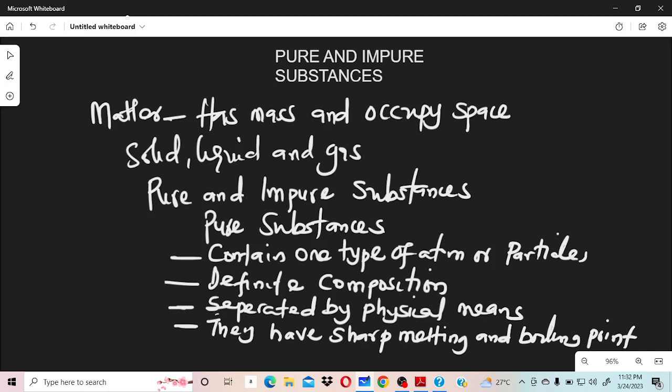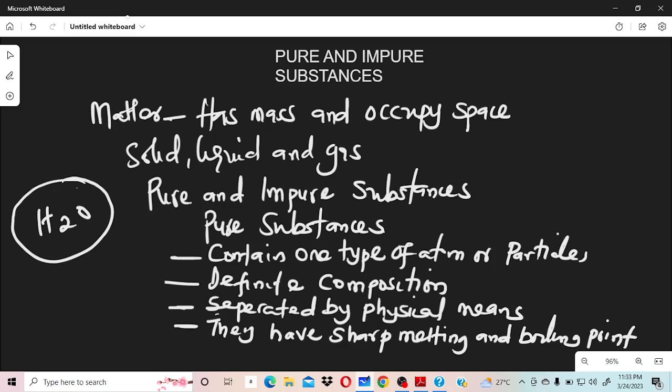So let me give an example, and I'll be explaining that example based on the characteristics of this pure substance I gave. So let's look at H2O as matter, which is water. We know that that is a familiar compound, that is normal water in the liquid state. Okay, now is water a pure substance? That's the question. So we're going to be looking at it in these 4 headings.